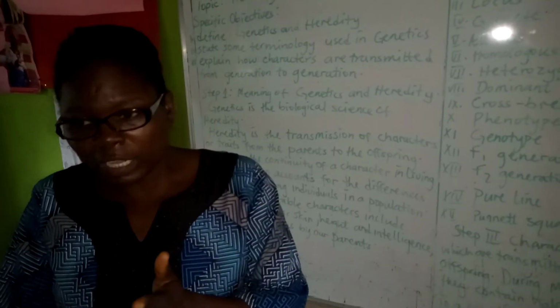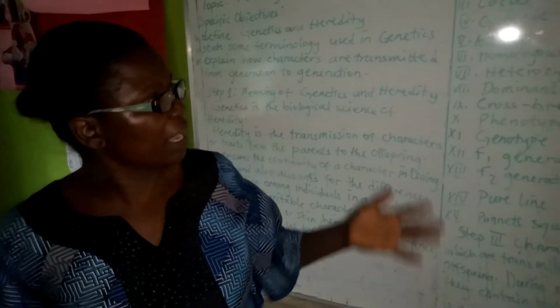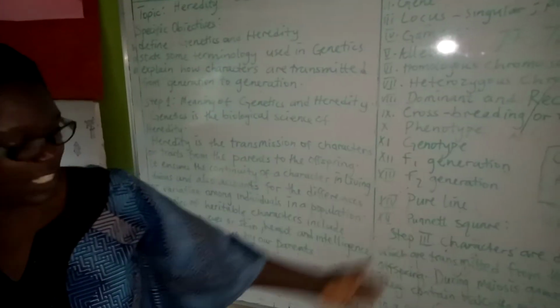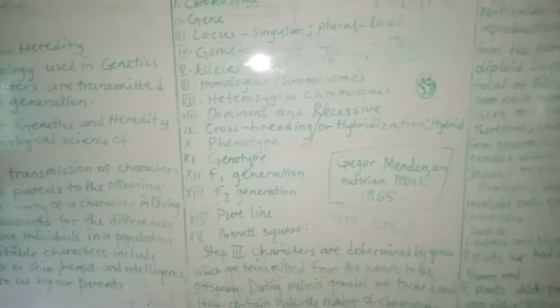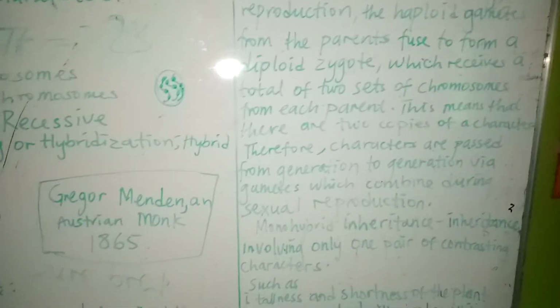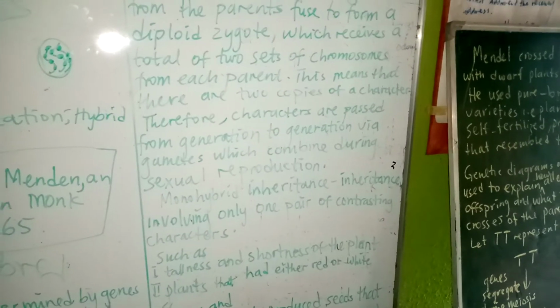Two of them combined together, 23 and 23, will give you a diploid chromosome number of 46. And then when the two gametes fuse together, they become a zygote. It is this zygote that will develop and bring out an individual. I believe you all know this biology.